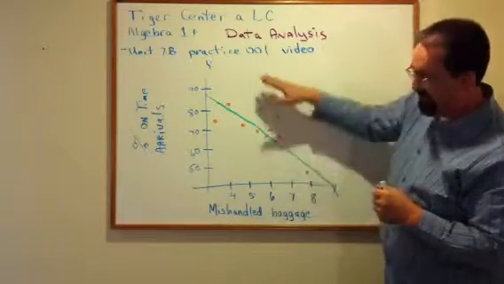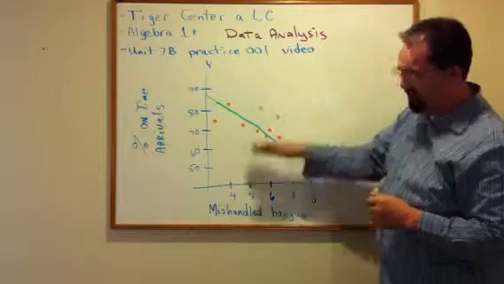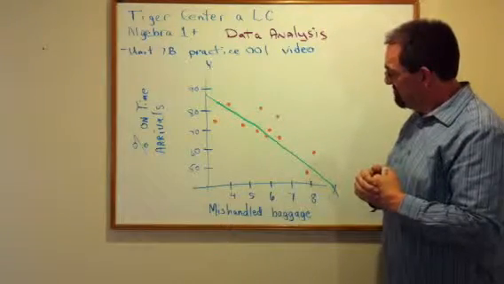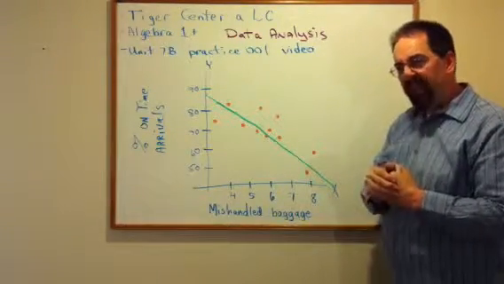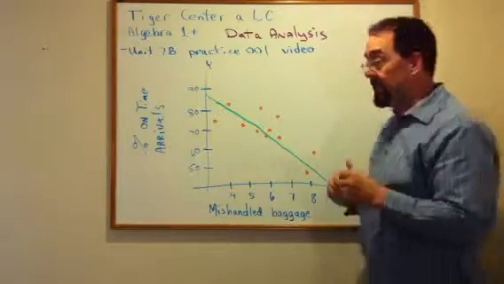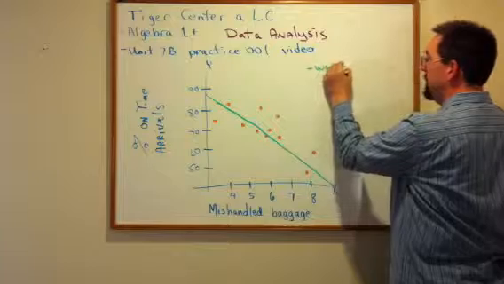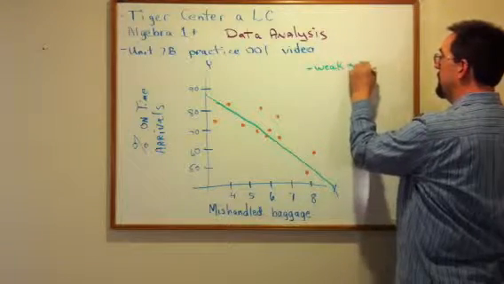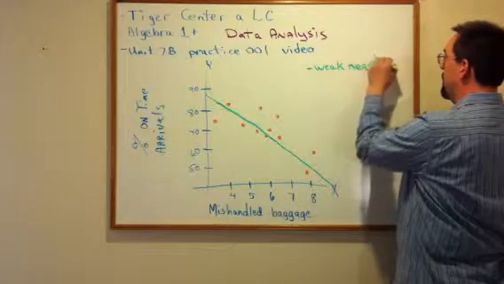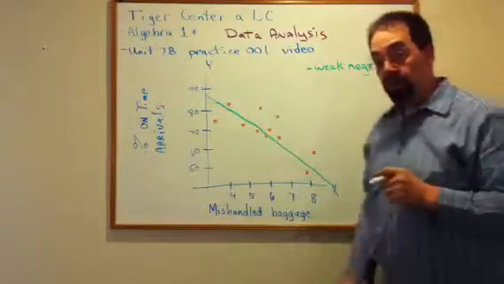Four dots above, five above, four below. Weak negative? I agree with weak negative. So let's actually write that down. Weak negative. So we've determined our correlation.